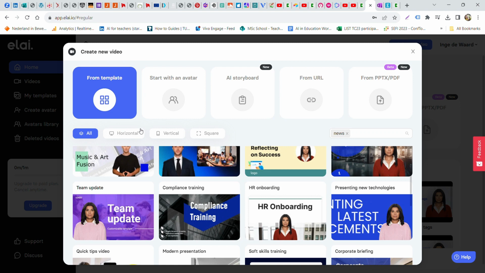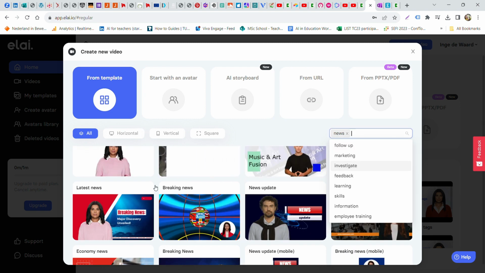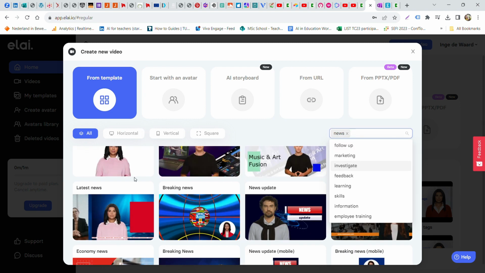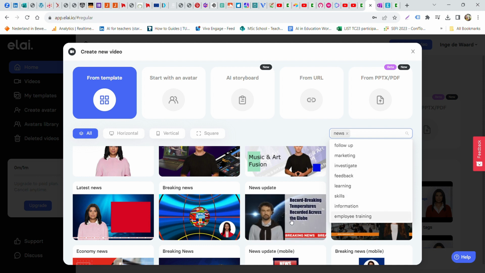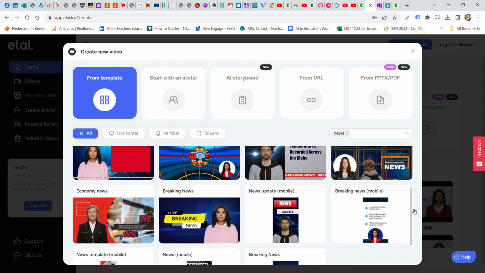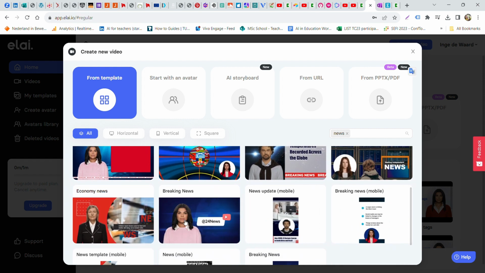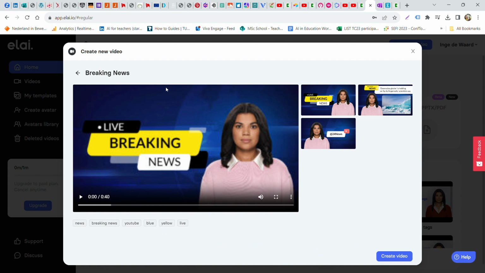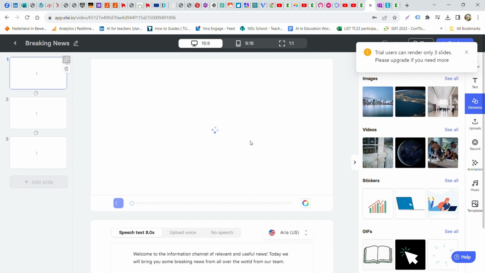That's the easiest one. So I'm going for news and I'm taking the latest, let me see, breaking news, let me see, I want to have maybe this one. This looks simple enough. Okay, this one, breaking news. So you can play and then hear what the storyline is of this particular template. And if you agree with it, you just say, create video.